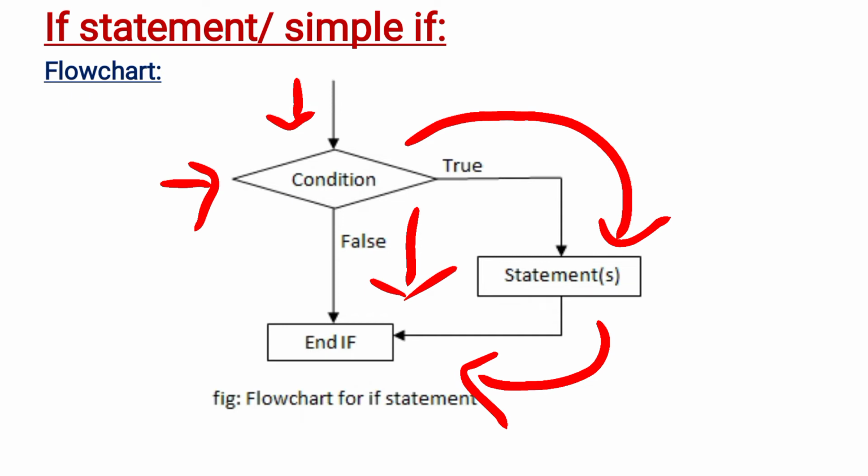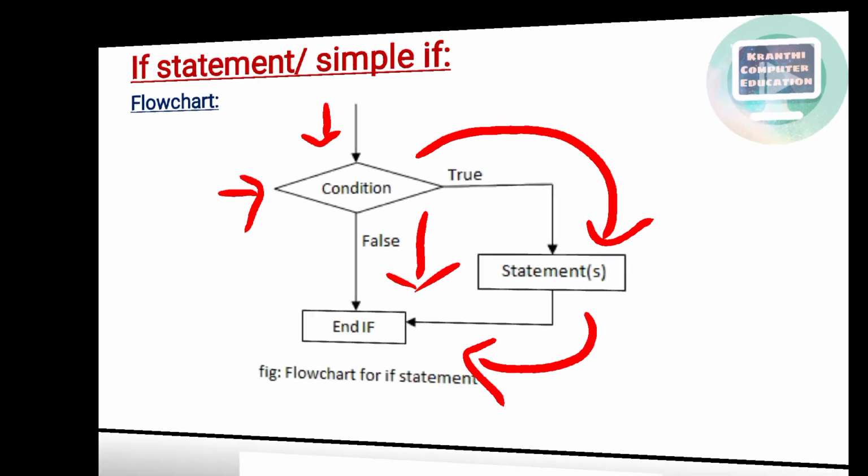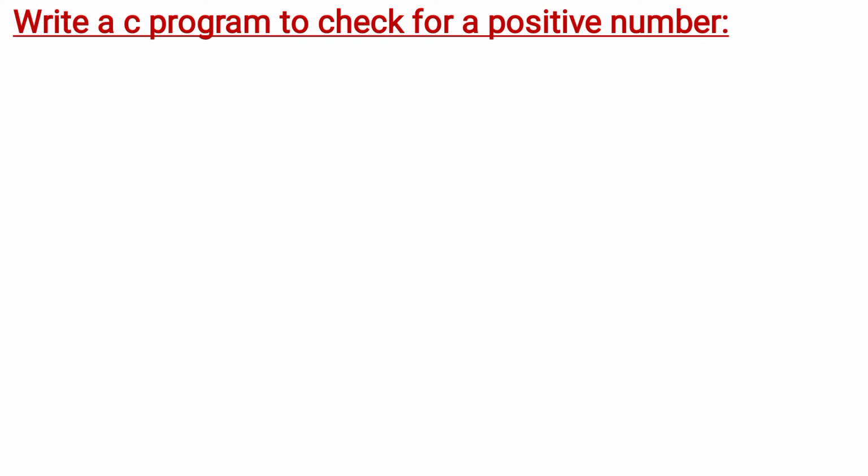Next, we will see one example for the if statement with a simple program. With an example program, we will discuss the if condition. Here we are going to write a C program to check for a positive number. So here we have to check whether a number is positive or not by using if condition. So let's write the C program.